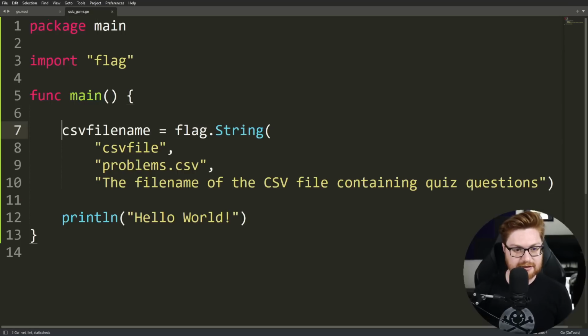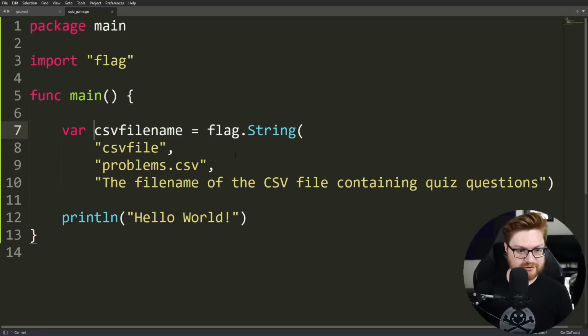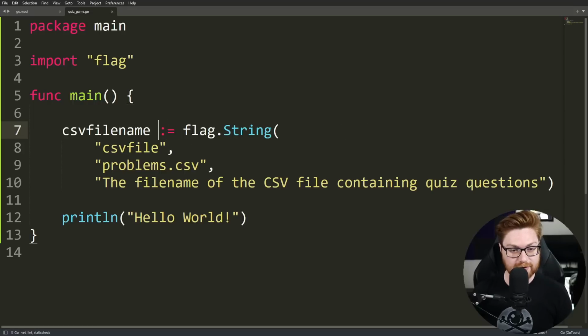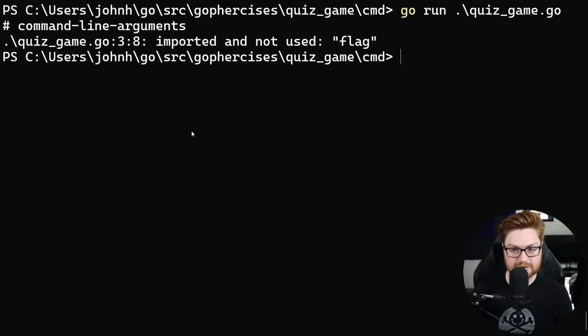So that should be a variable that we want to declare, but we need to specify a type for it in Golang. You could use the var syntax to be able to define that and know that it's going to be a pointer to a string. And then theoretically, that should be able to run for us. But we could also, without needing to declare the type, just use that walrus operator, or add a colon right in front of the equal sign, to let Golang automatically figure out what that type should be. Ultimately, we could go ahead and work with this. We could try and Println our CSV file name, just like that. Let's go back to our terminal, try and run this.